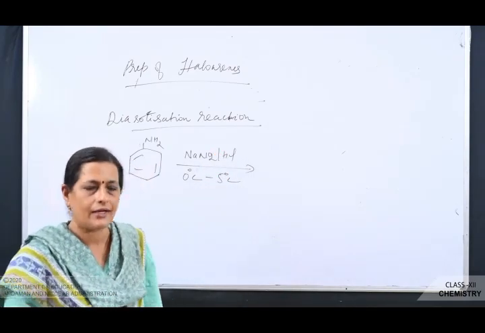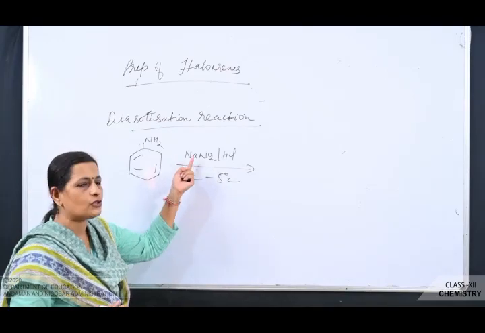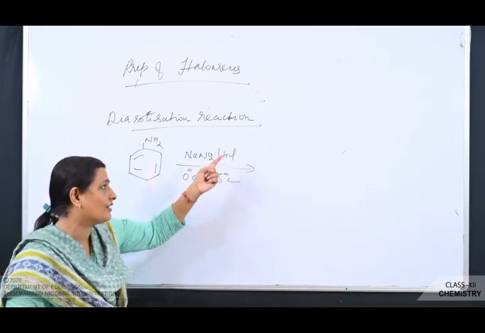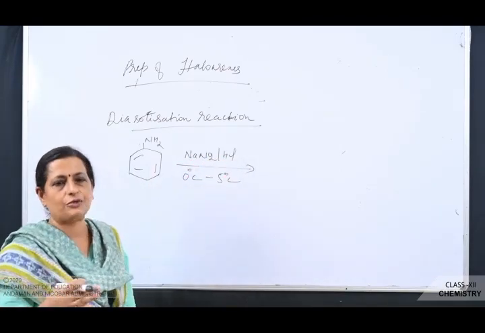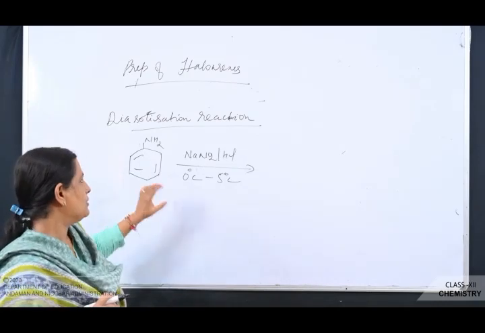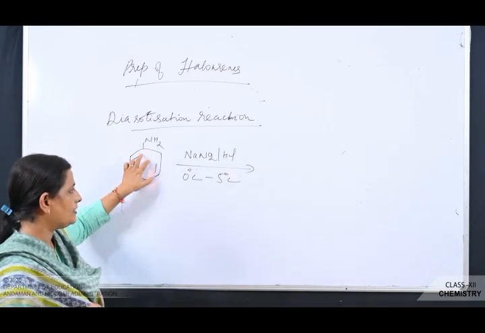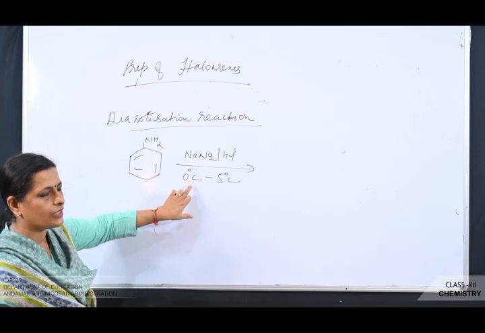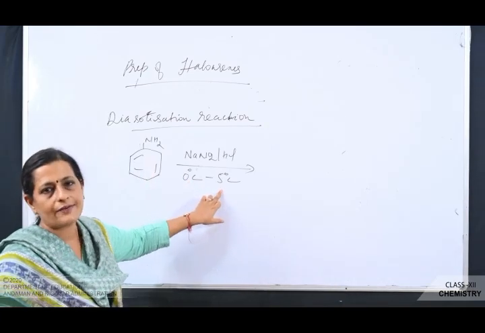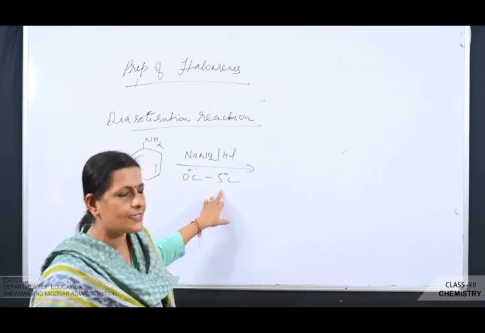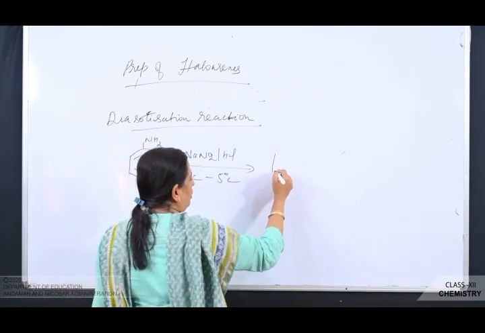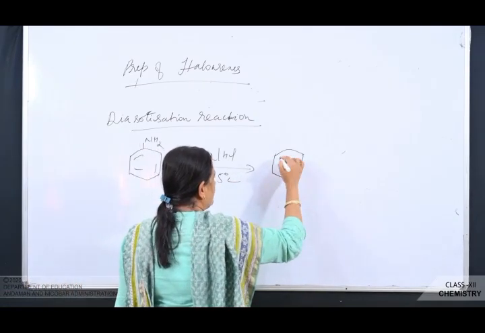You have to prepare it. And how can you prepare it? By treating sodium nitrite with any acid. It's not that you have to take HCl, you can take HNO3, H2SO4, anything. So ice cold solution of aniline. Ice cold means the temperature should be 0 degrees C to 5 degrees C, or 273 to 278 Kelvin. And you get a compound called benzene diazonium salt.